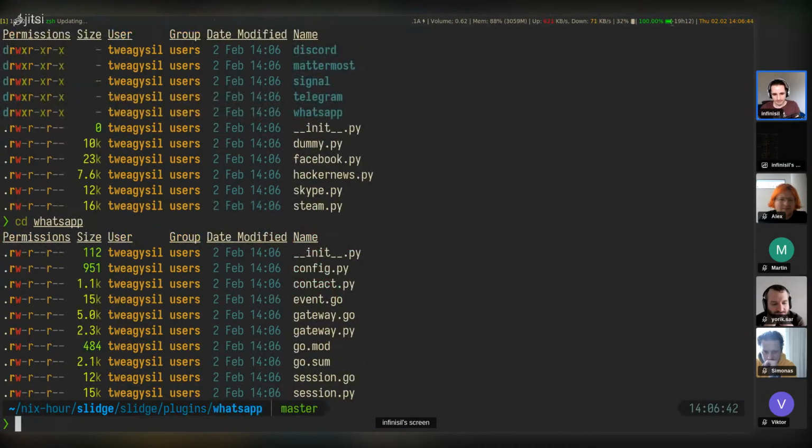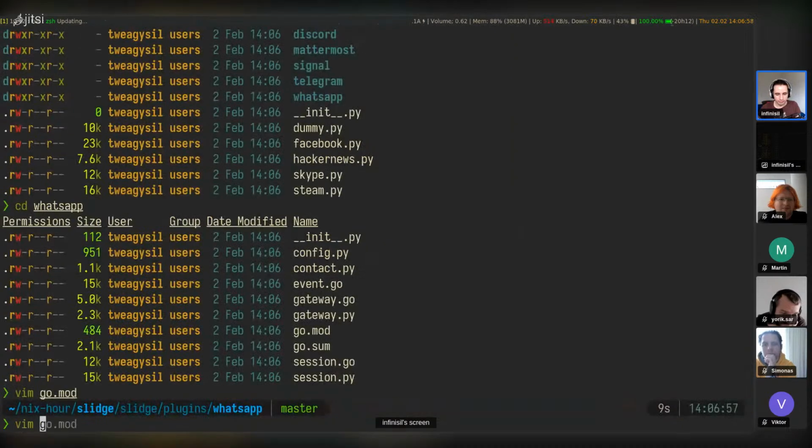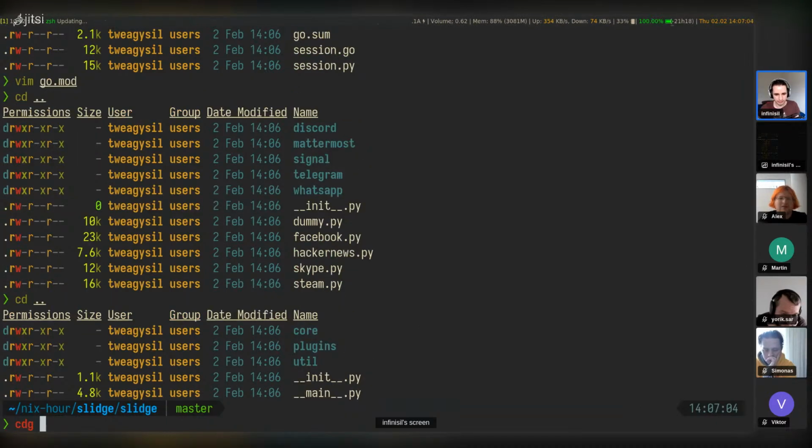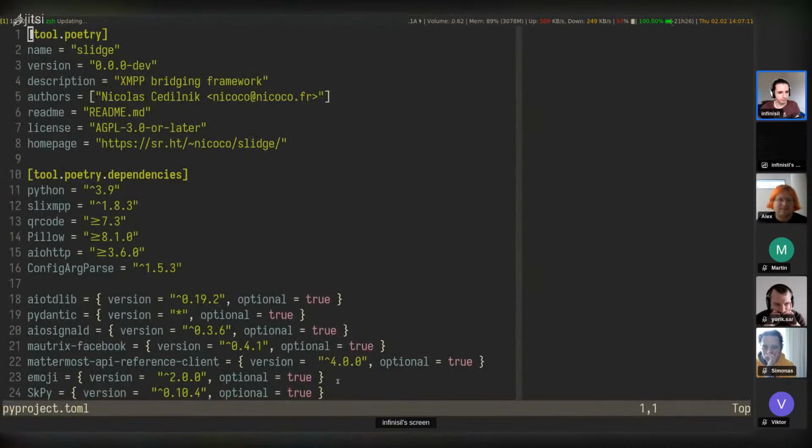So we have go.mod and go.sum for Go packaging. This uses some dependencies. We don't have a Python dependency file here. I guess it might be in the tree here. Oh yeah, we have a poetry file, a pyproject.